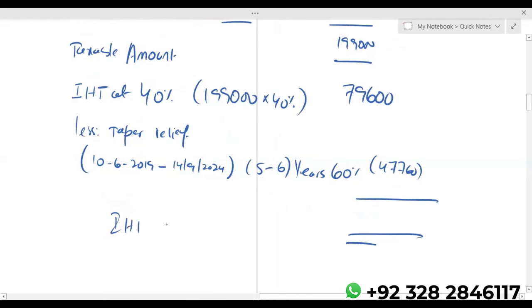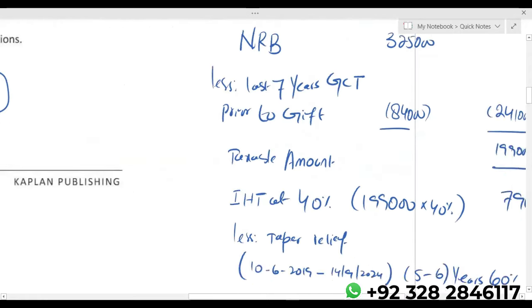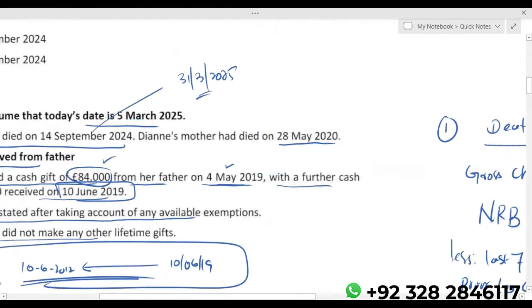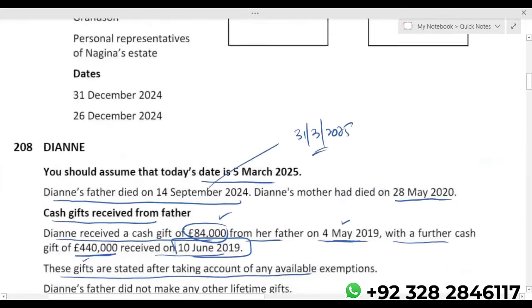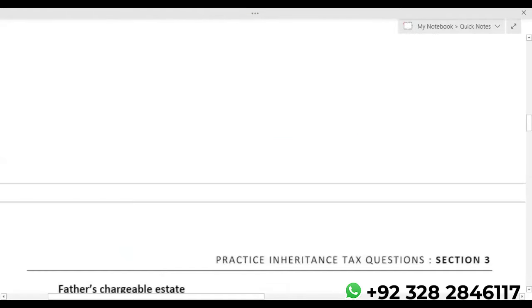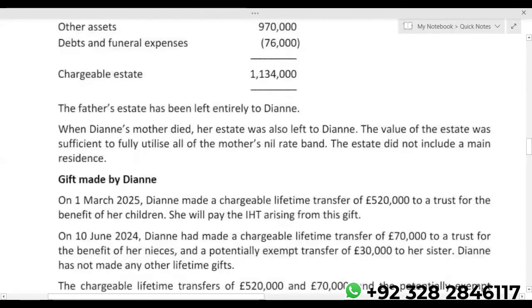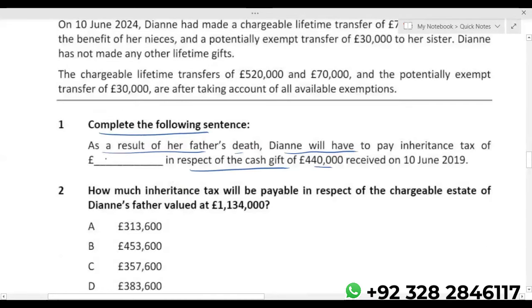Here comes IHT payable. 79,600 minus 47,760, we are getting 31,840. That is 31,840.